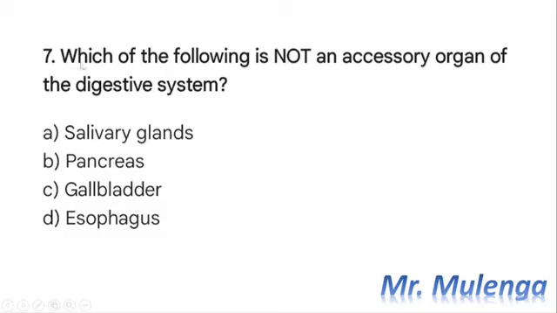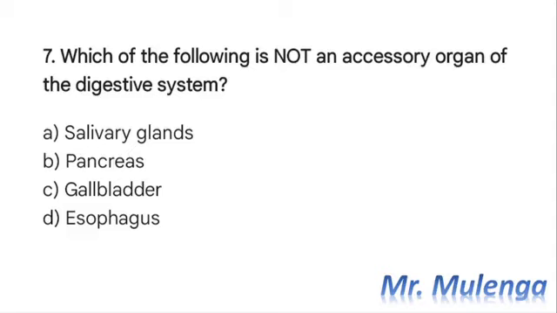Here is our question 7. Which of the following is not an accessory organ of the digestive system? A. Salivary glands, B. Pancreas, C. Gallbladder, D. Esophagus. So remember, I did mention that the digestive system is made up of two main parts.